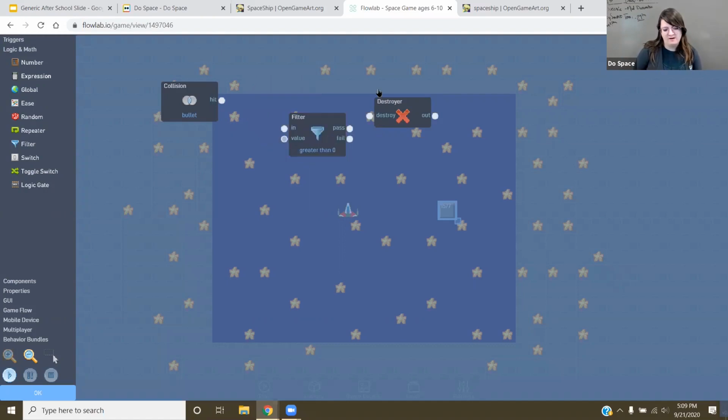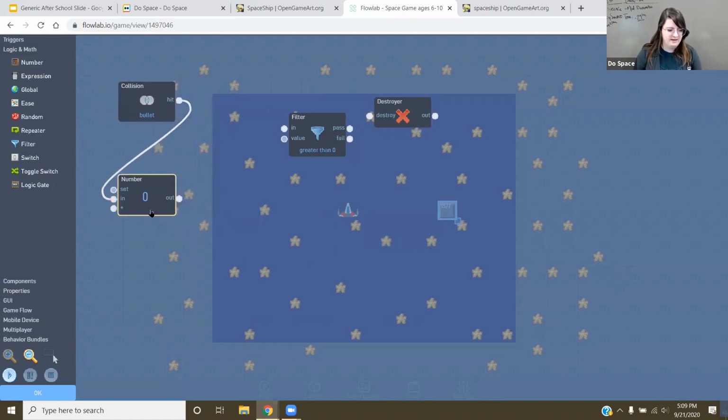But this is based on a number. You see this right here, it says greater than 0. So it's based on a number happening. I want to make this have like 2 hit points. So it hits once, it breaks, and gets hit again, then it gets destroyed. So I'm going to grab a number. There it is. So when it's hit, I'm going to go input here. So as hit, it takes a number. And then, nope, sorry. I'm going to do plus. So this plus right here, hit plus. Hit here adds, so every time it takes a hit, it adds 1. You can always add other numbers like a 2 in there to make it add 2 every time, but I'm going to do 1. So hit adds 1.